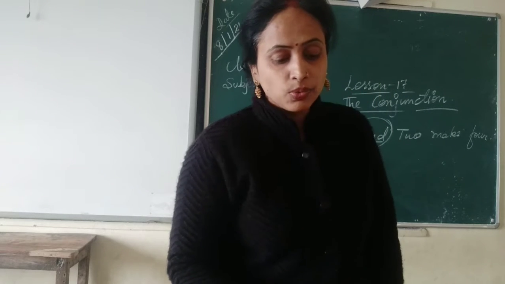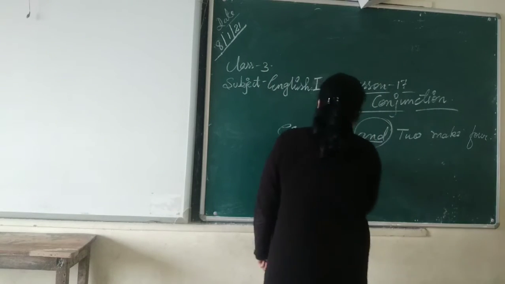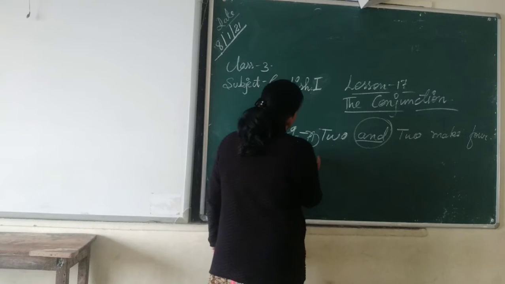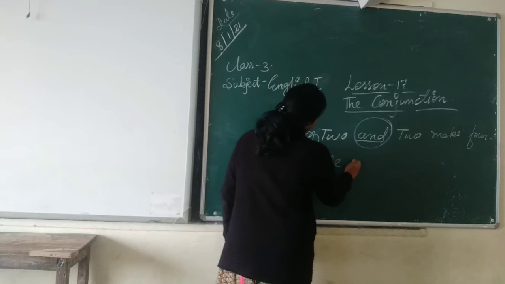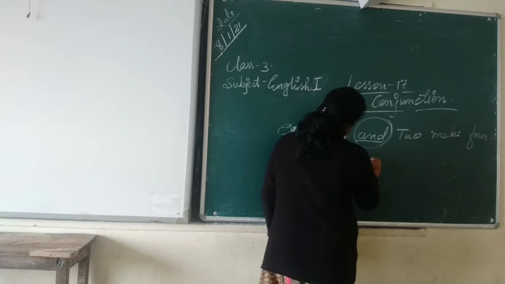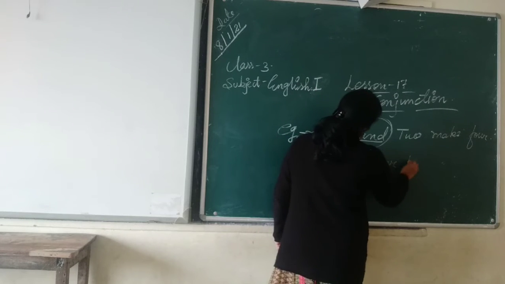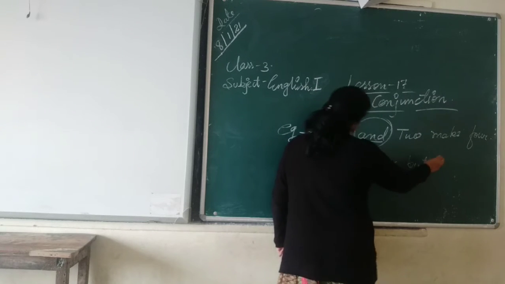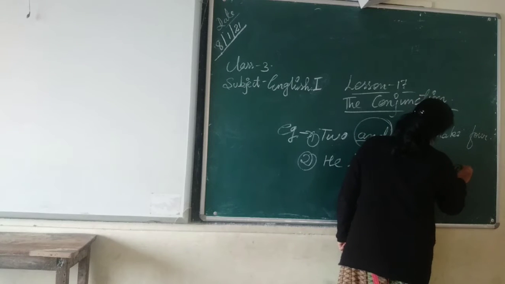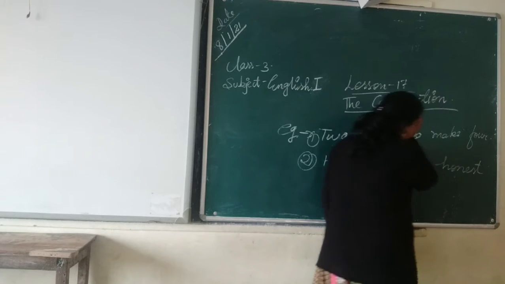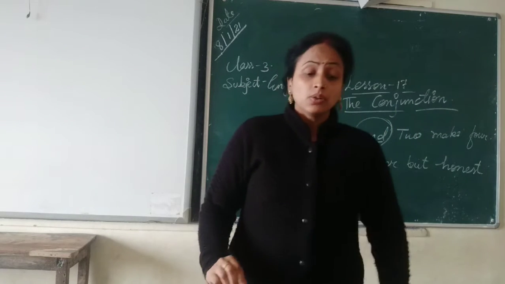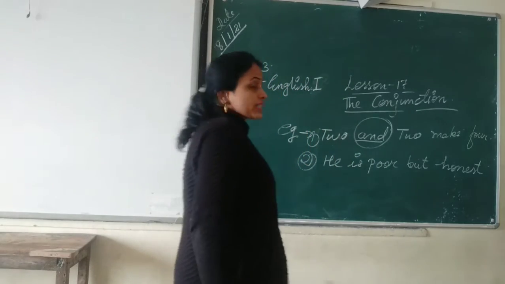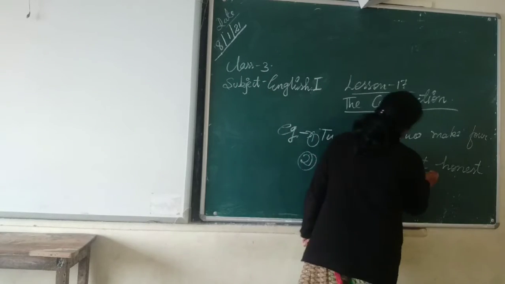So here we find out what is the conjunction: and is a conjunction. Again, he is poor but honest. So again we see another example. He is poor but honest. Okay, so this is a sentence. Now what is the conjunction in this sentence? But.